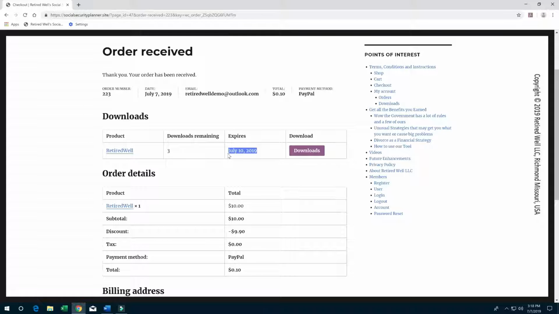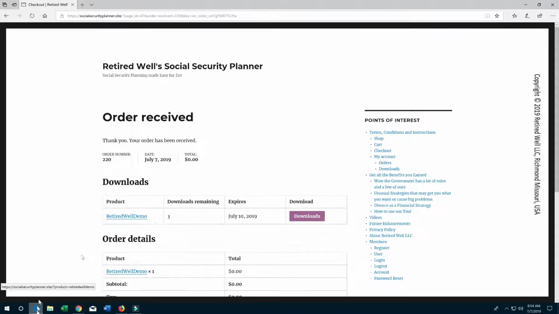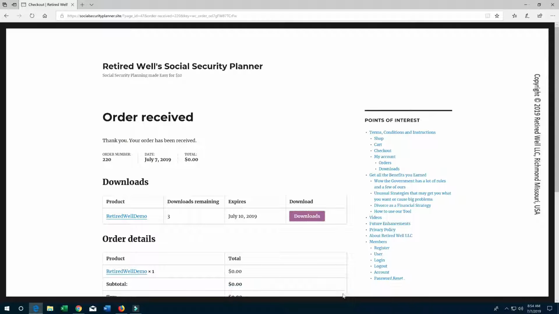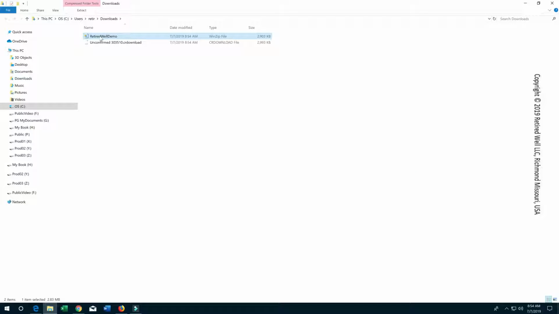We have limited the number of downloads to 3 in total over a 4-day period. When the download button is pushed, the first download starts. There are 3 types of internet browsers demonstrated here: Microsoft Edge, Firefox, and Google Chrome. Microsoft Edge will generate this pop-up message. Click Save to complete the download. Then open the folder to find the file in File Explorer.